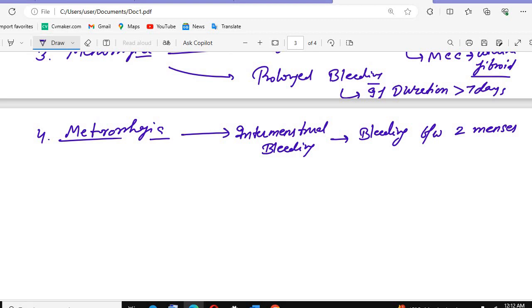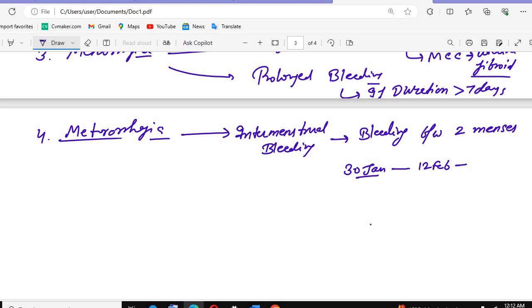For example, if you got the bleeding on the 30th Jan, and again you got the bleeding on the 12th Feb, and your normal or average cycle is again 24 or 30 days.